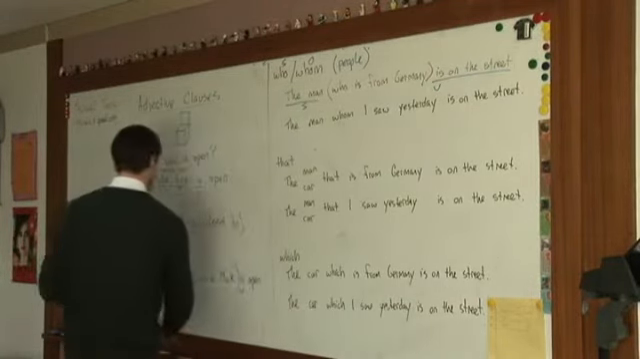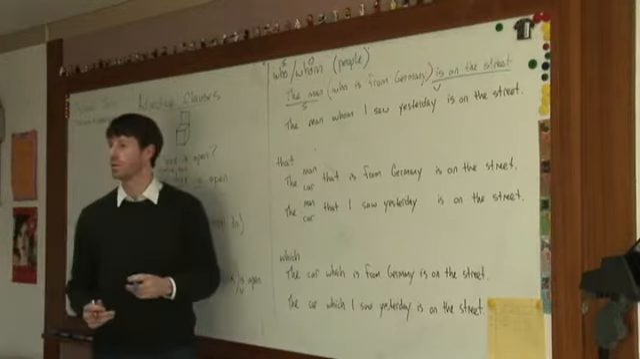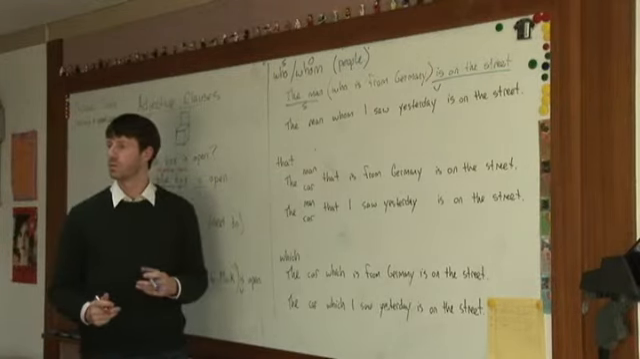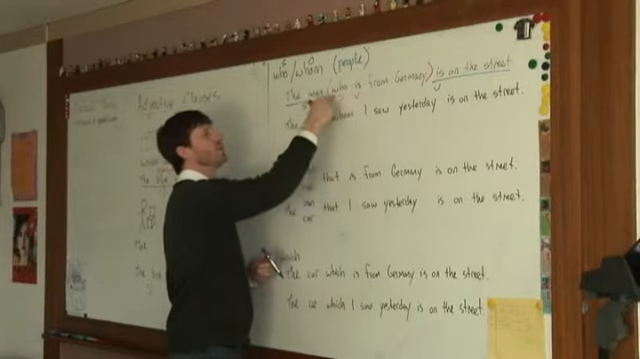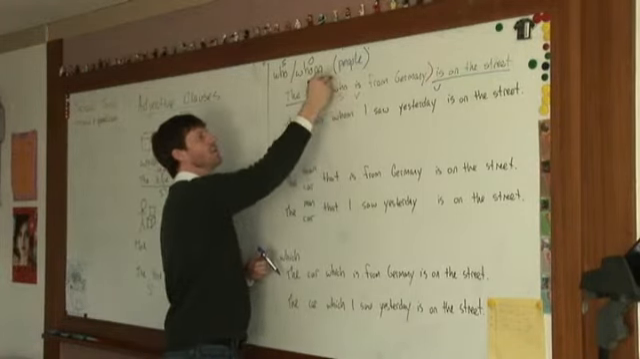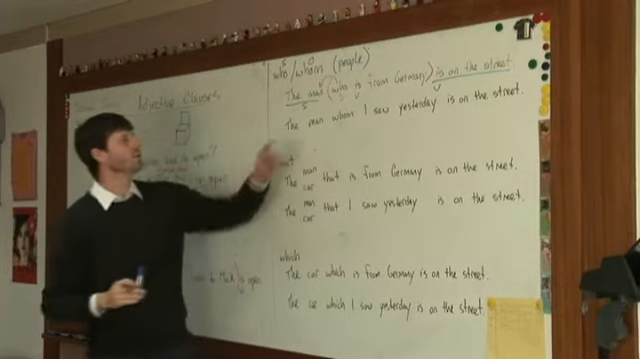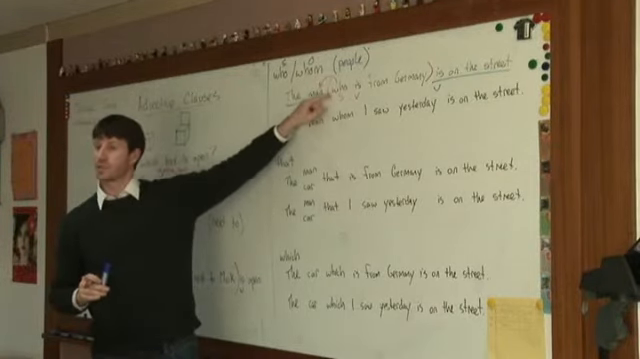And in the adjective clause, what's the subject? Who. Good. And what's the verb? Is. And what does who mean? The man. Excellent. So you can see who is acting as a subject.